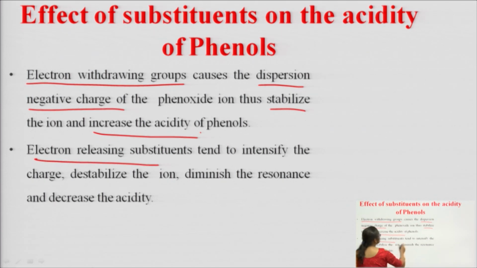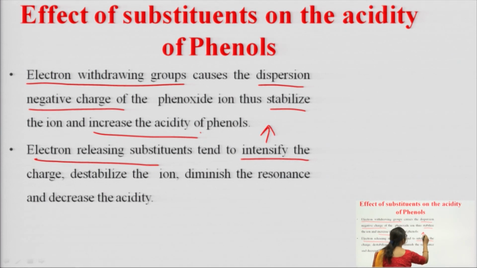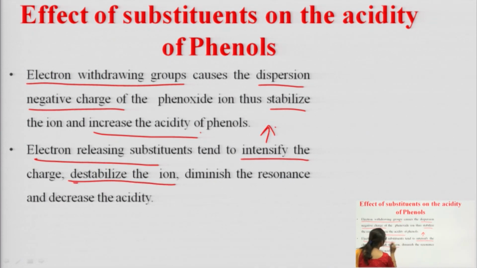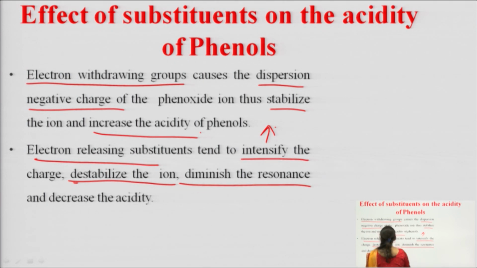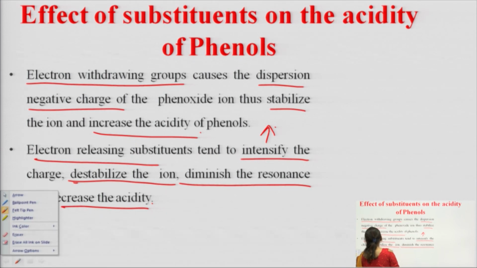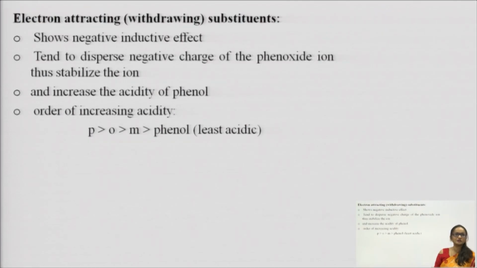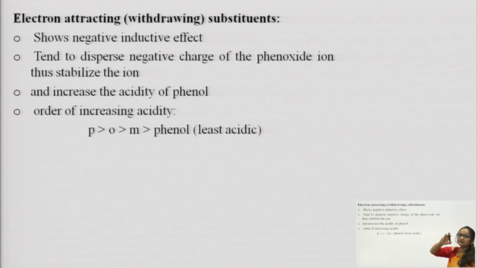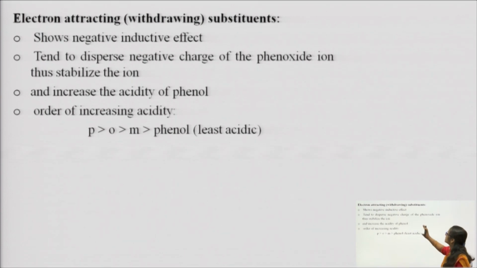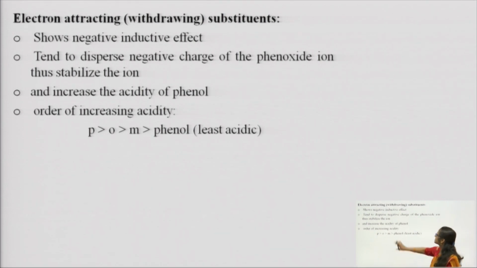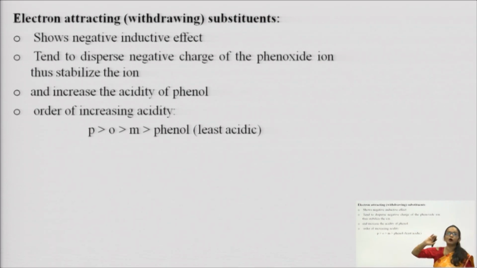while the opposite, electron releasing substituents, tend to intensify the charge, destabilize the phenoxide ion and decrease the acidity. This you should keep in your mind कि when electron withdrawing groups are attached to phenols, they cause the stability to increase, and that increase of stability is due to the negative inductive effect, and this negative inductive effect will disperse the negative charge of phenoxide ion more efficiently, which causes the increase in the acidity of phenols.